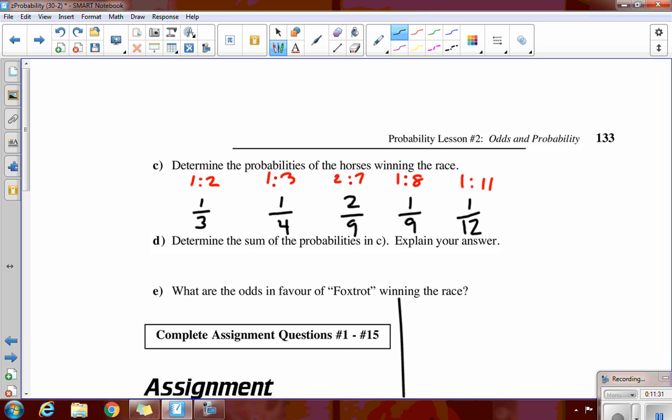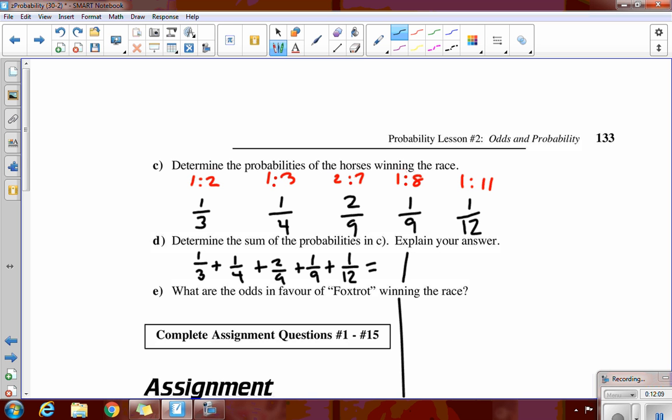So we add them up, so we can see that their odds aren't that good. It says, what's the sum of all these? What do you think? If I added all these up, 1/3 plus 1/4 plus 2/9 plus 1/9. Now Carmen's saying, I need a common denominator. Yeah, you probably do. However, do you have a calculator that works? Yeah, I'd probably use your calculator. There's no way I'm getting a common denominator. One. Yeah, they all add up to 1.